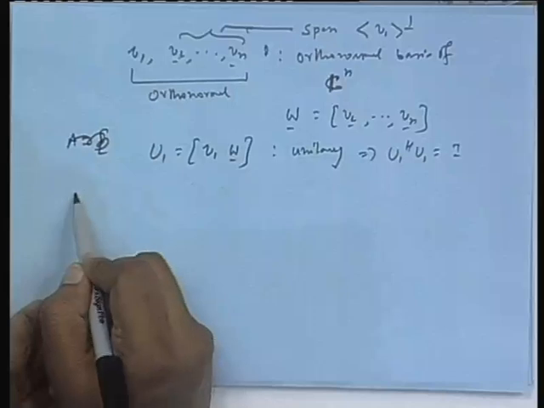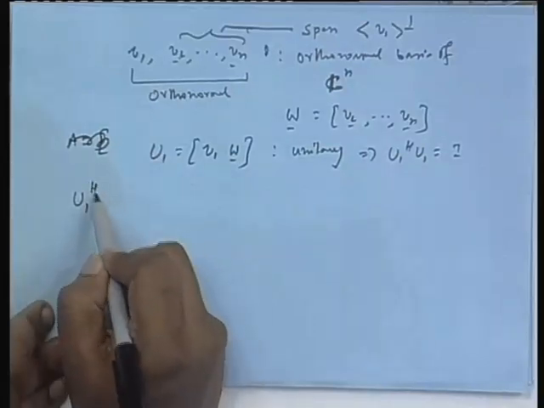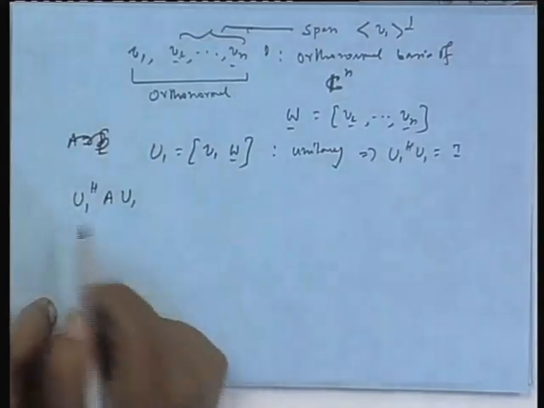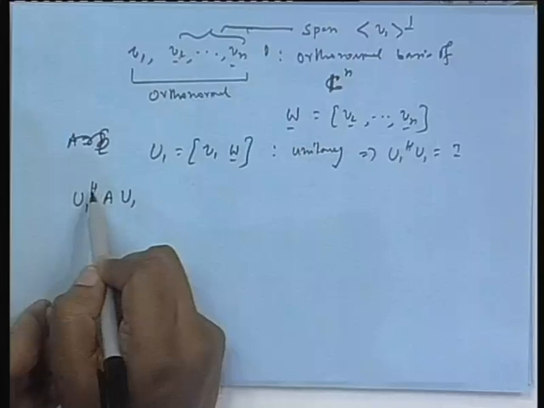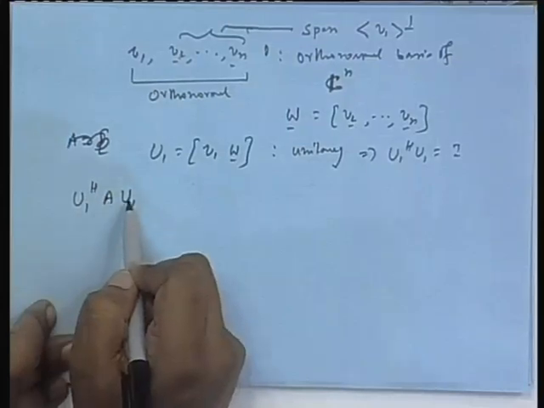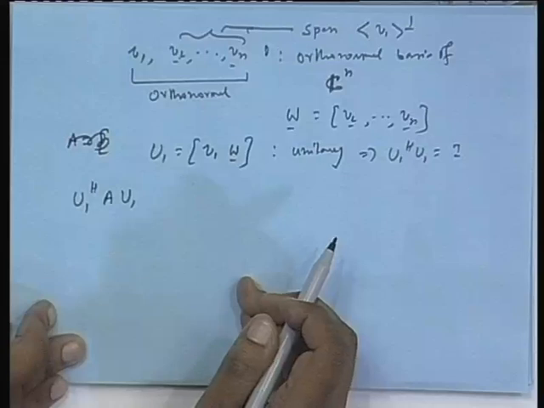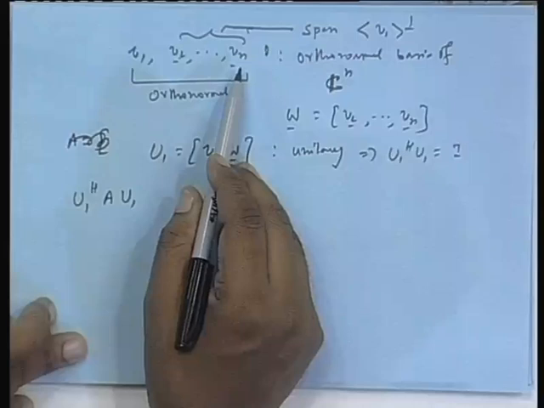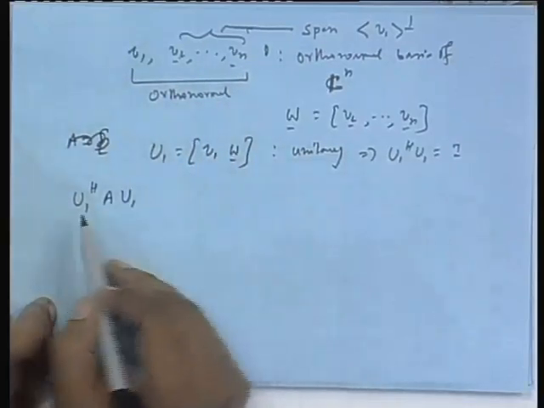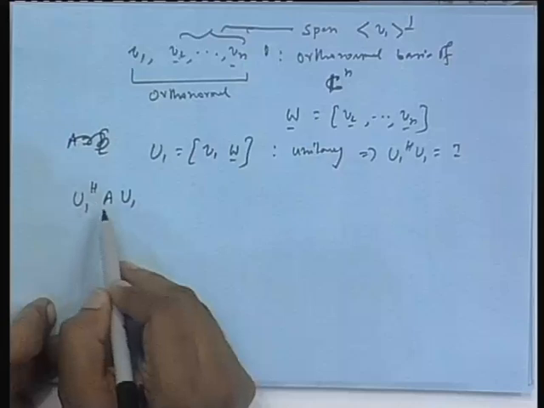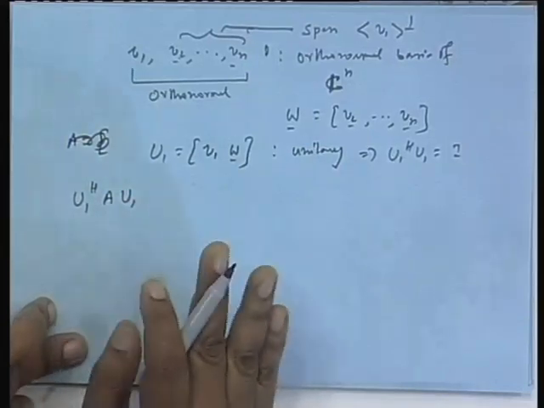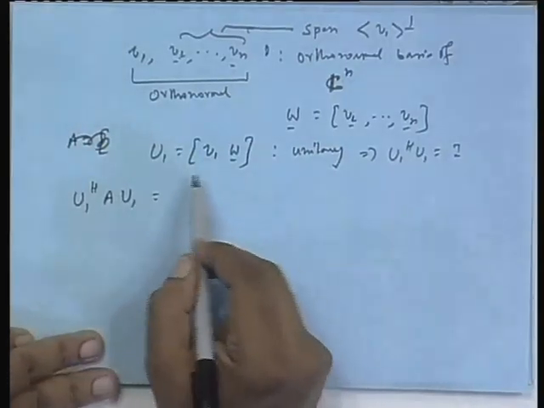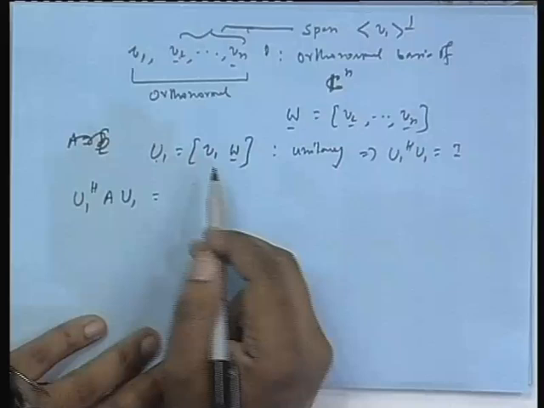Now, if I consider U 1 Hermitian A U 1, okay. You remember, when you diagonalize a matrix, this is what we get. I mean, on a unitary matrix it is Hermitian times the given matrix times the original one, and that results in a diagonal matrix. So, suppose, I am going in that direction. So, I formed a unitary matrix using this basis, okay, and then consider its Hermitian U 1 Hermitian, then multiplied by U 1. Is it diagonal? Answer is no, it will not be diagonal so easily, but we are going one step in that direction. What happens to this matrix if you really write this way?